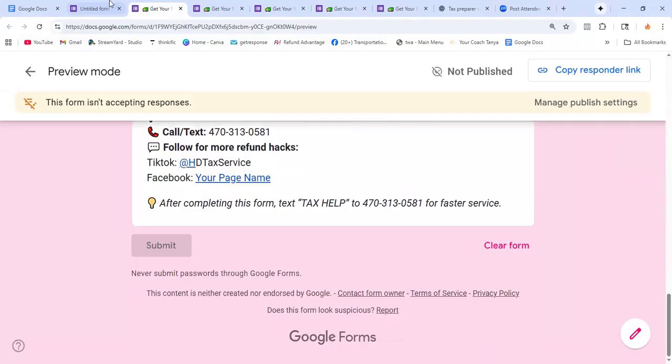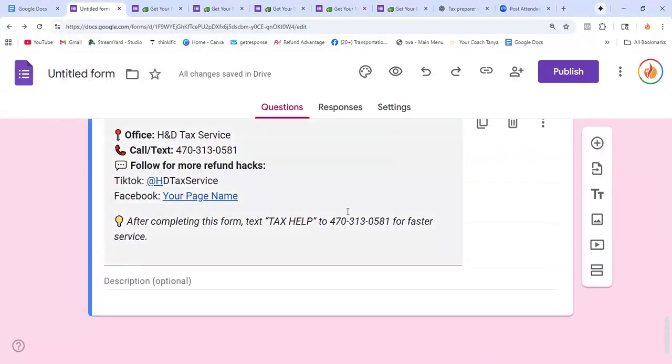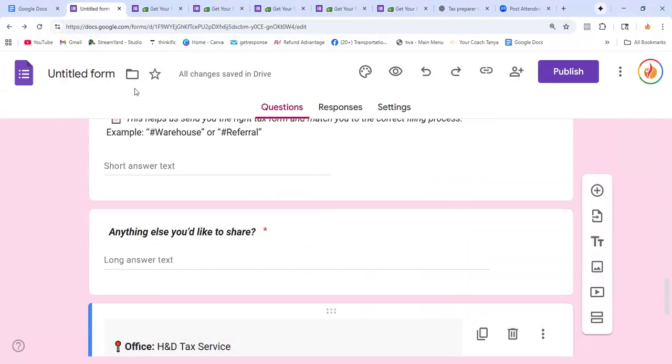So let's publish this. I think we did everything that we needed. Let's change the name here. That's the form. You can call it tax form or leads. This is the name that you see, so people don't see that.